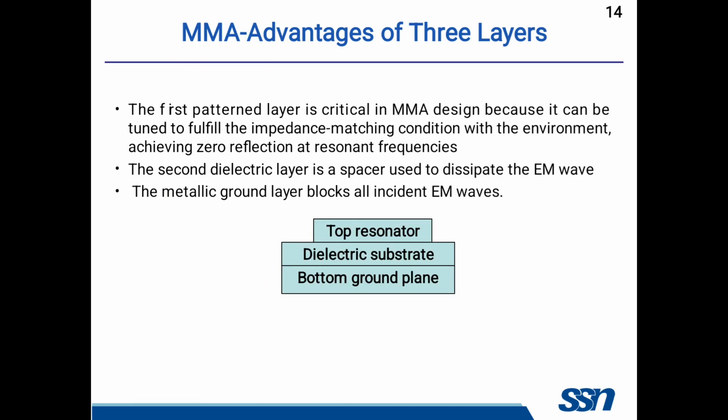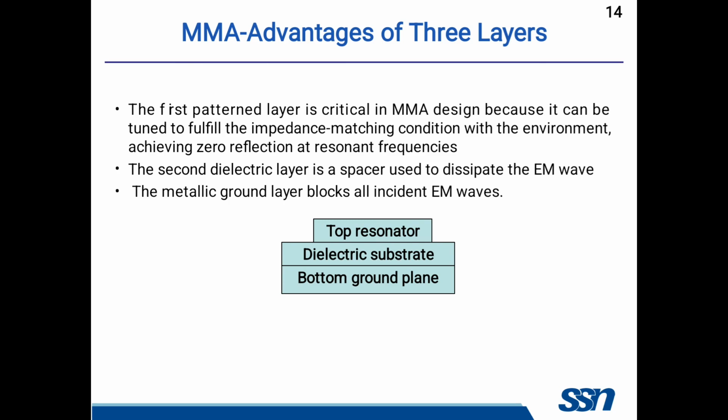Generally, metamaterial absorbers consist of 3 layers: the bottom layer, the middle dielectric substrate layer and the top resonator layer. The dielectric substrate layer is placed in between the top resonator and the bottom plane. The bottom and top are metal layers. The metal used here is copper, and the dielectric substrate in between is polyimide or FR4, depending on the frequency of operation.